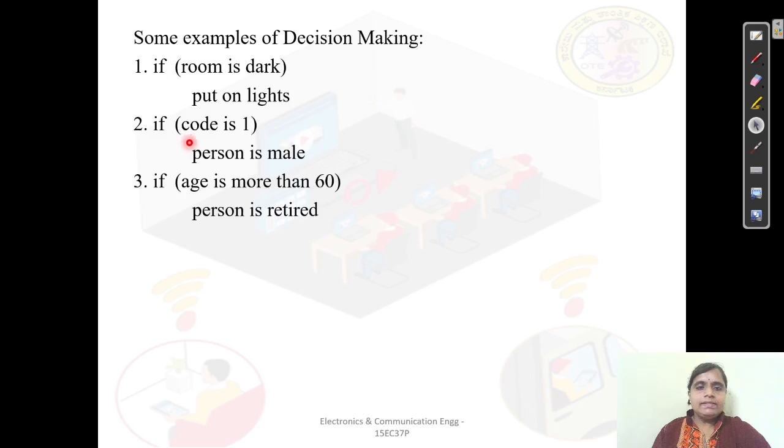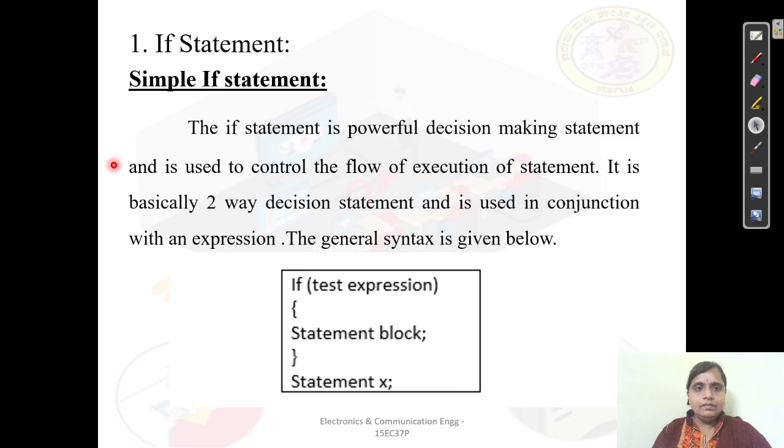You can see the second example: if code is 1, then the person is male. Usually when we are filling up forms, we fill M or F for mentioning the gender. So here, if the code is 1, or you can say if the code is M, the person is male. In the same way, based upon age, if the age is more than 60, then I say that the person is a retired person. These are some of the simple examples where you can see the application of the if statement. Now, this is the general syntax here.